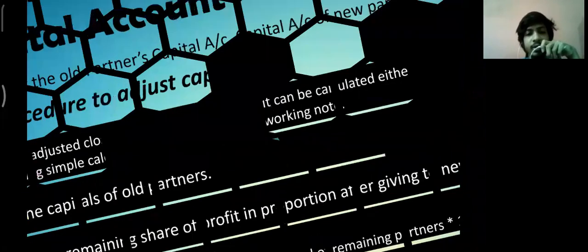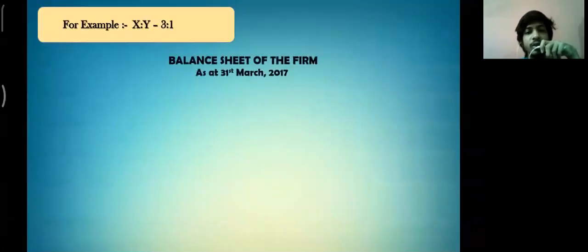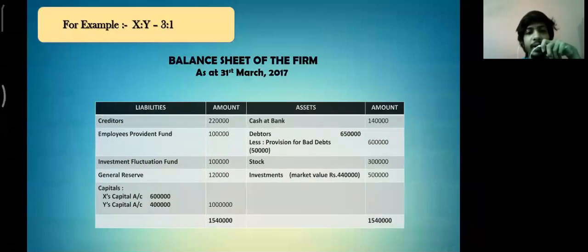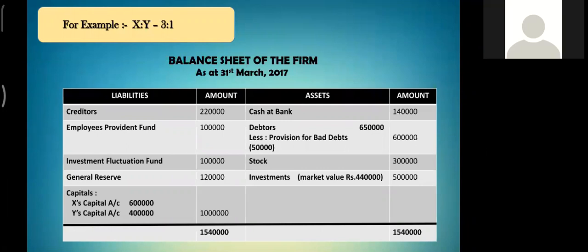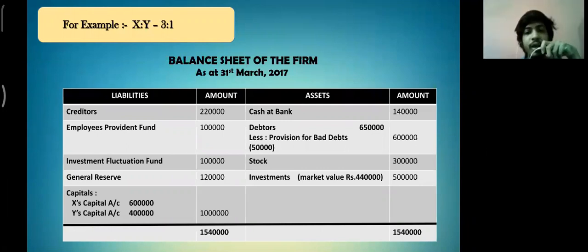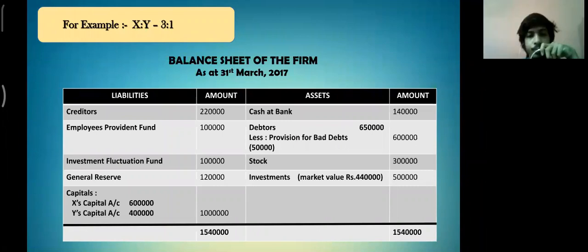Now let us understand this approach also with a practical example. As we can see on the screen, it is given that X and Y are in the ratio 3:1 and the balance sheet of the firm as at 31st March 2017 is as follows. On the liability side, we have creditors, employees provident fund, investment fluctuation fund, general reserves, and capital accounts of old partners. And on the asset side, we have bank account, debtors, stock, and investments. Next slide.